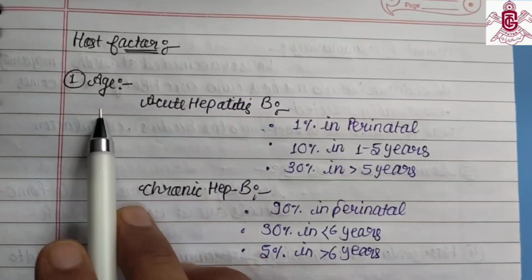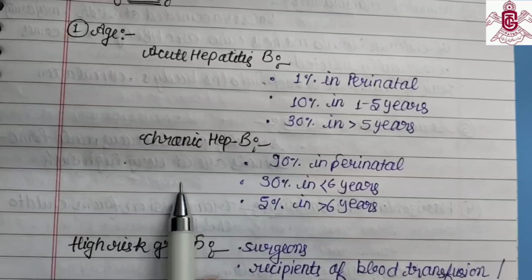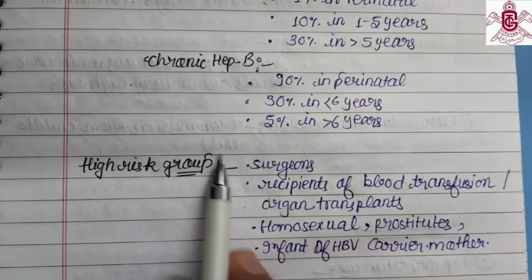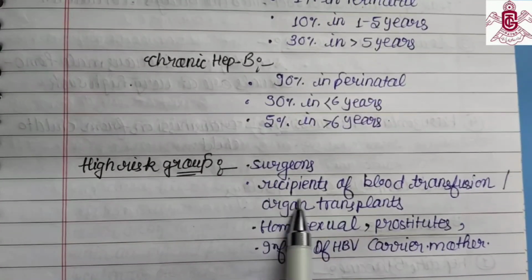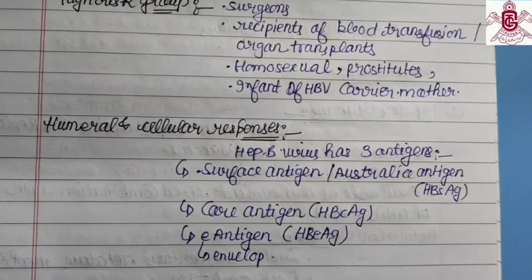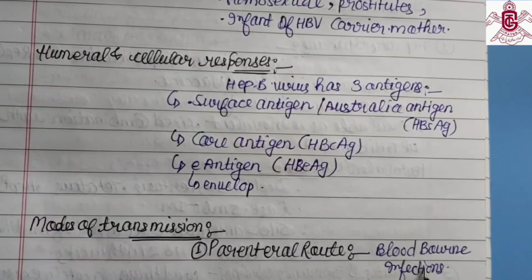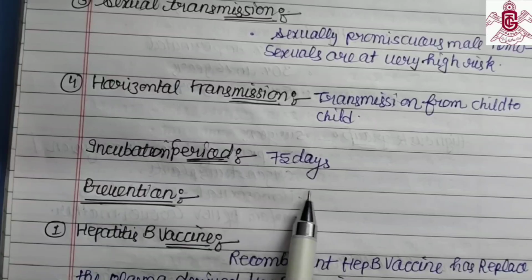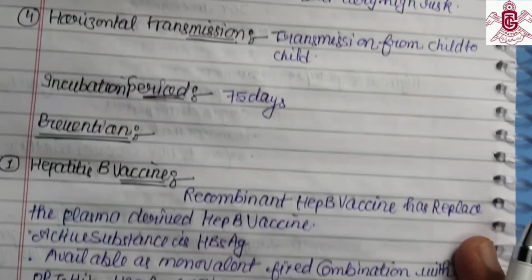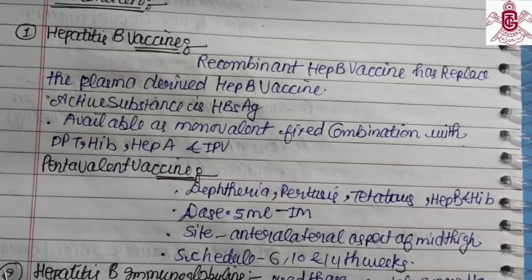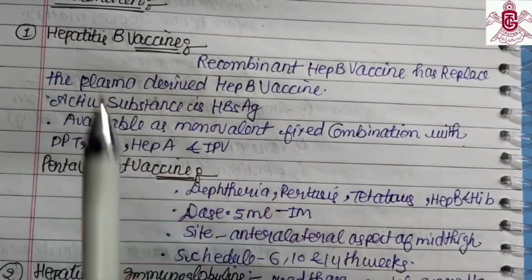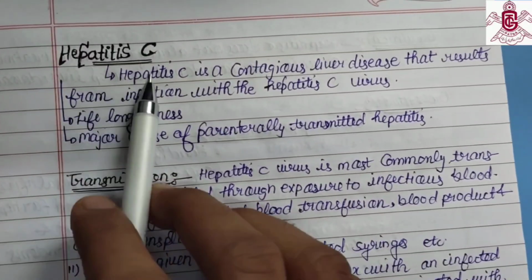Host factors: acute hepatitis B and chronic hepatitis B. High risk groups are surgeons and recipients of blood transfusion and organ transplants. The mode of transmission is the parenteral route, blood. The incubation period is 75 days. Prevention is by hepatitis B vaccine and pentavalent vaccine.